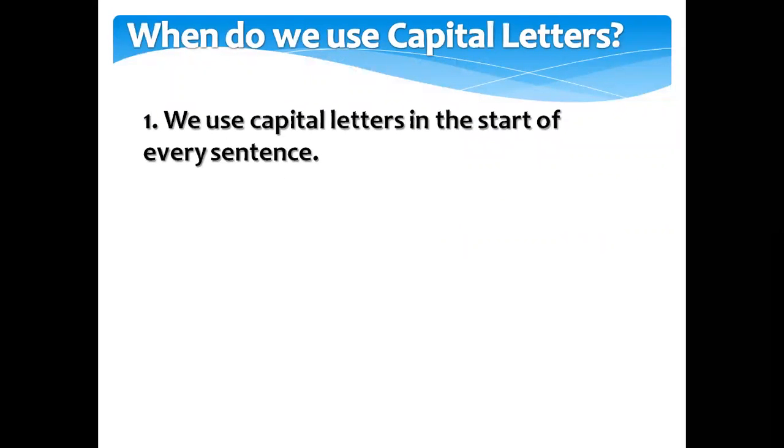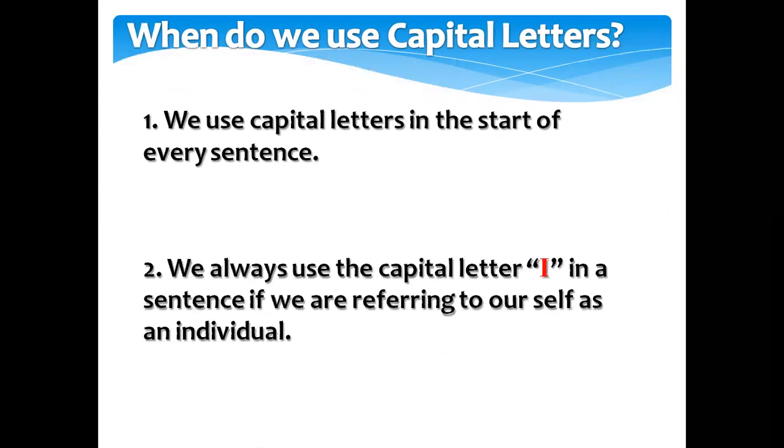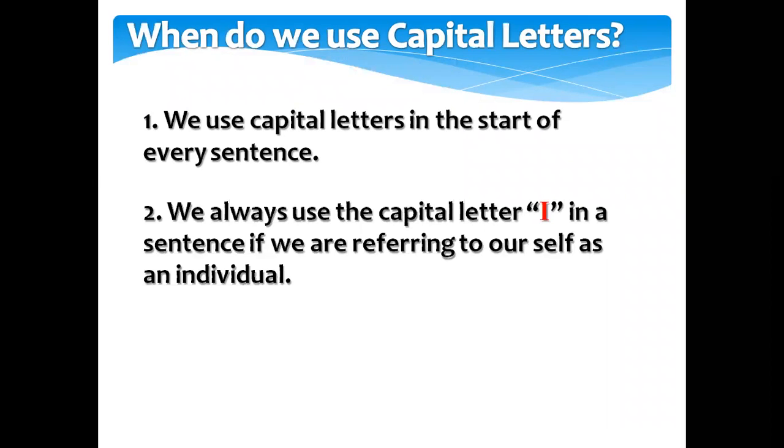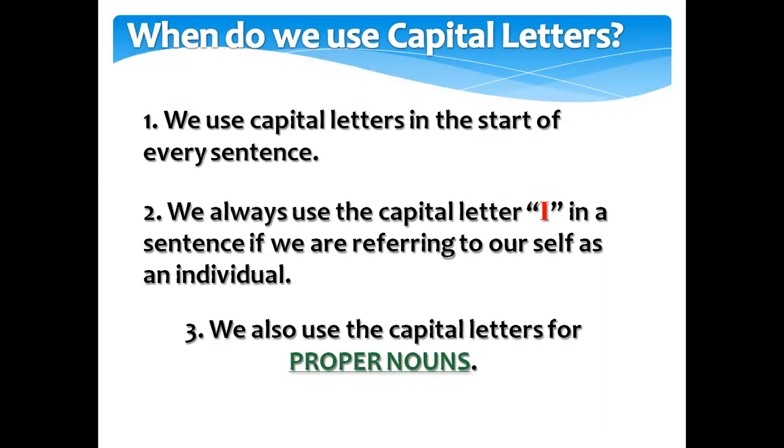When do we use capital letters? We use capital letters at the start of every sentence. We always use the capital letter I in a sentence if we are referring to ourselves as an individual. And the last rule is we use capital letters for all proper nouns. Okay, what are proper nouns?